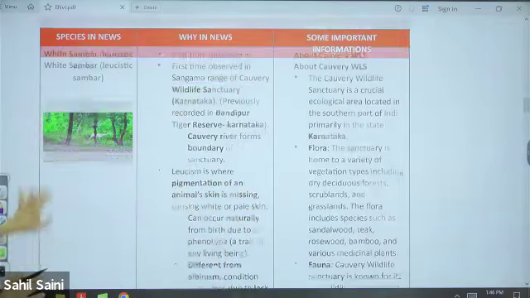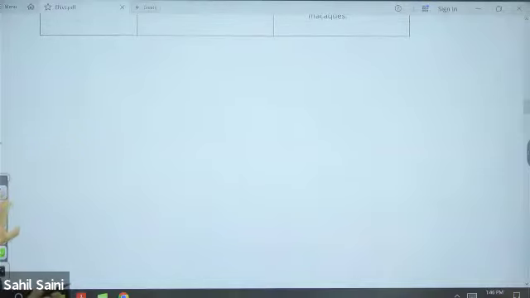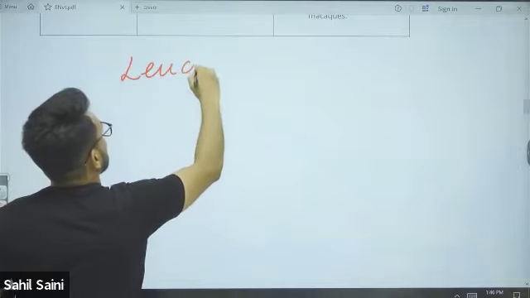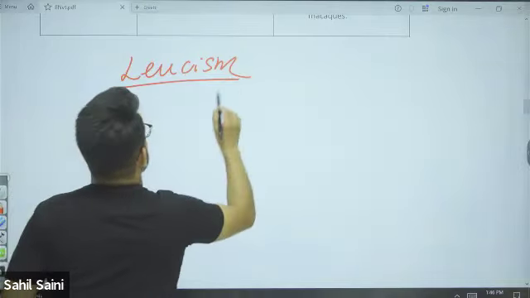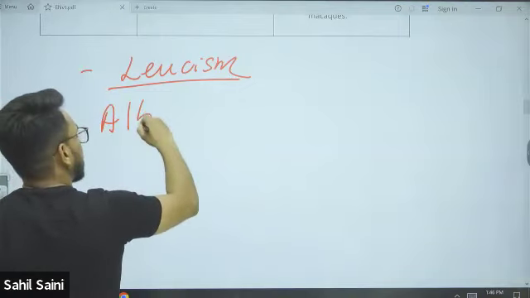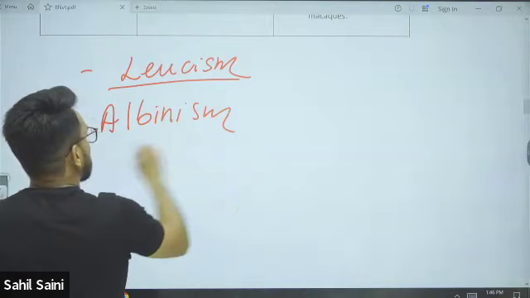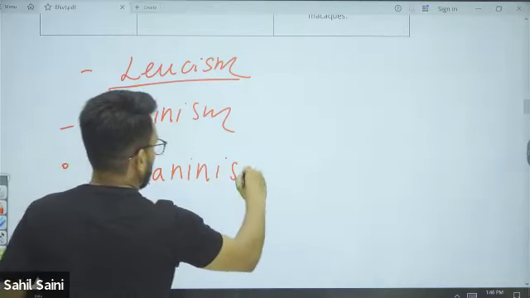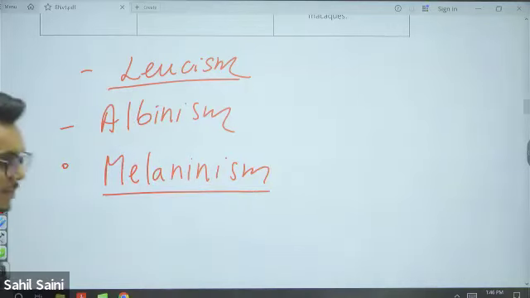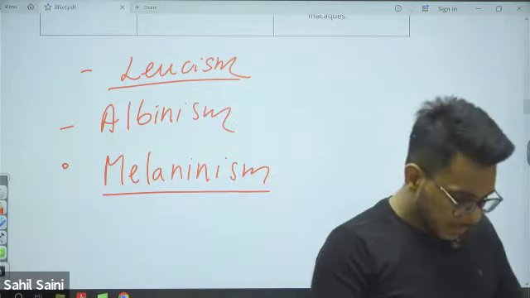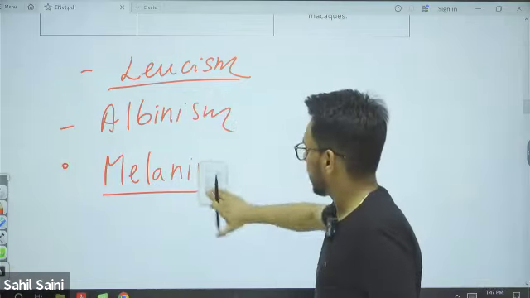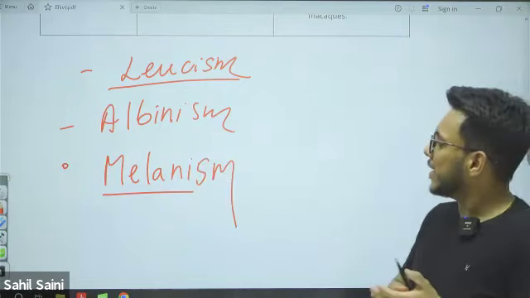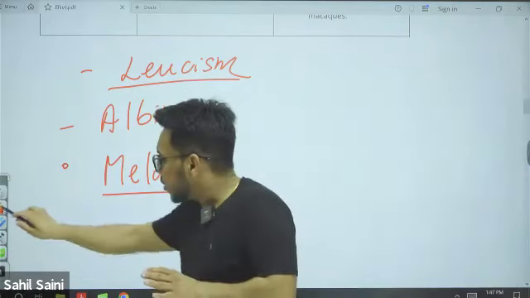Now, few things, guys, you need to note it down. Please write here. There are three things that we have. Please note it down along with me. There is leucism, albinism, and melanism. Now, what is leucism?